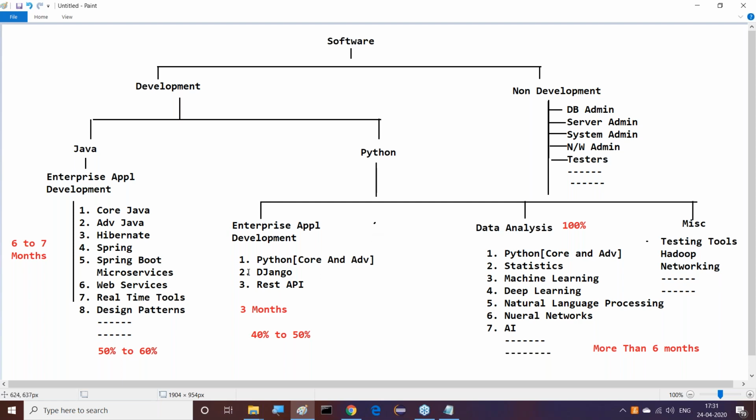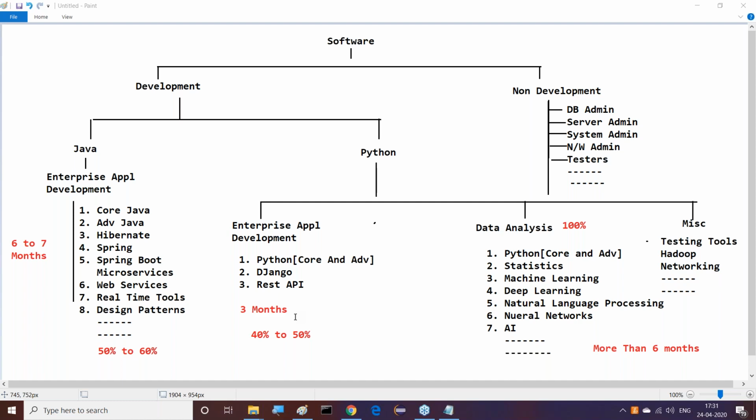If we take Python, either we have to come for the Django side or the data science side. Only Python in the sense is not required. Along with Python, we have to plan for the Django side or the data science side. Both we have to take. Only with Python now, it's not possible to get a job.